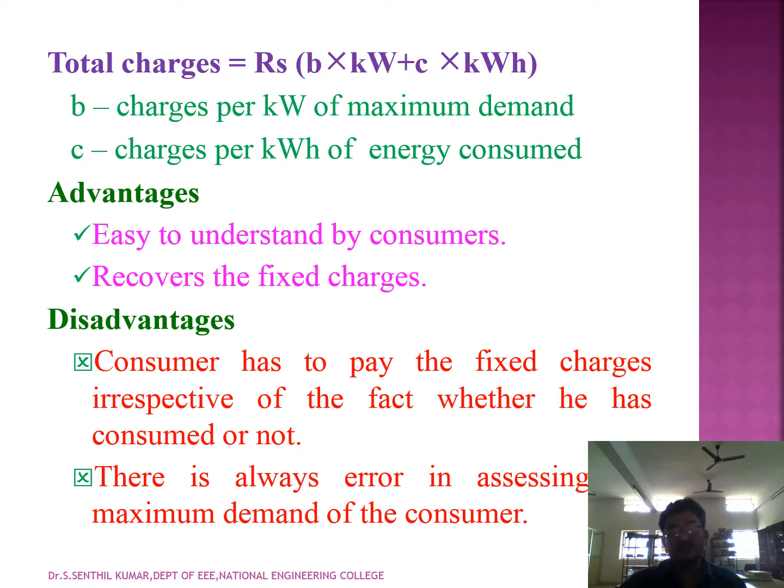And the main disadvantage of this two-part tariff is that the consumer has to pay the fixed charges irrespective of whether he has consumed or not. This may be a main disadvantage. These factors should be considered. And there is always error in assessing the maximum demand of the consumer. So in two-part tariff, these two main disadvantages should be considered.